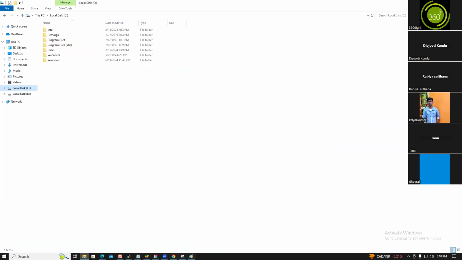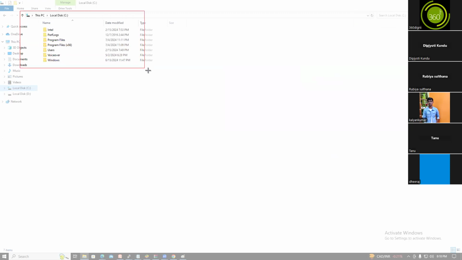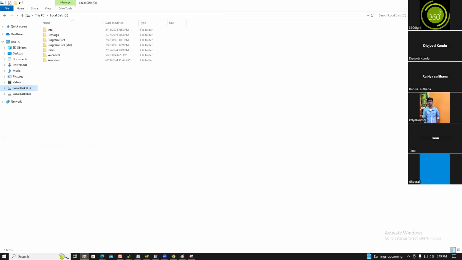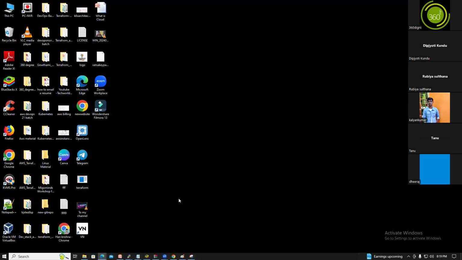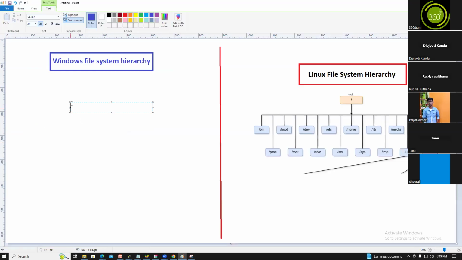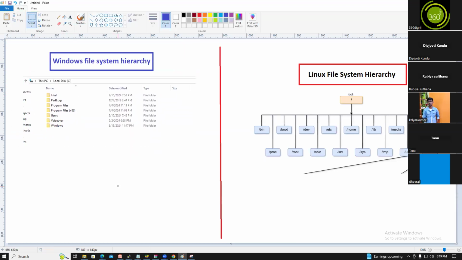So this is the C folder, right? Who will create this C drive? We created the C drive, but who created these folders, guys? These folders are created while installing the OS.